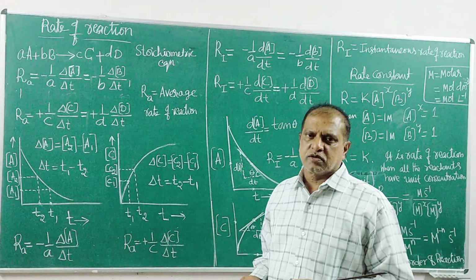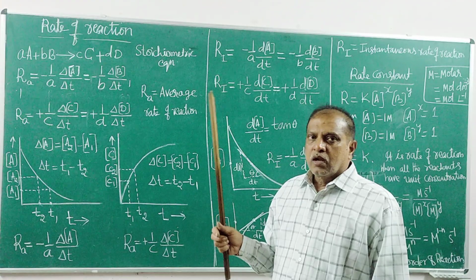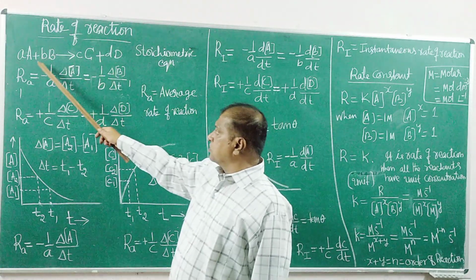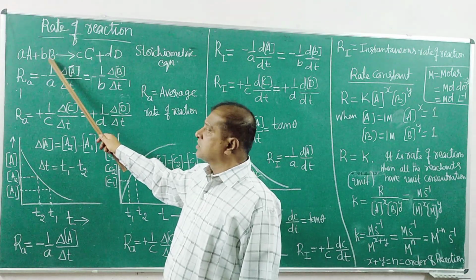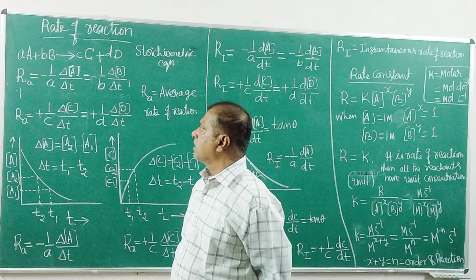You cannot see the reaction, first of all because molecules are so small, and we also can't see the change in the concentration. It is not directly observable.